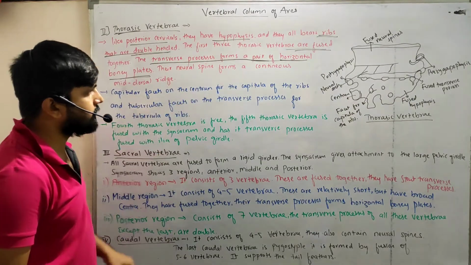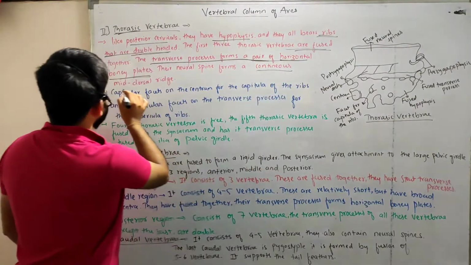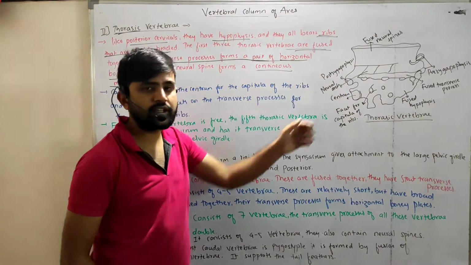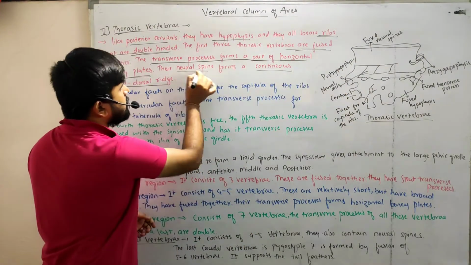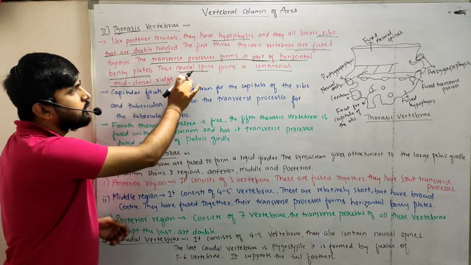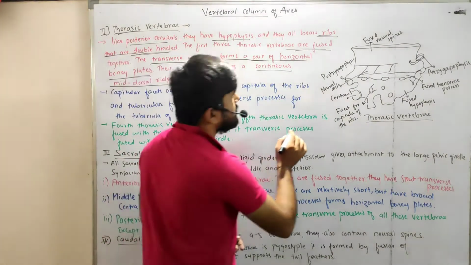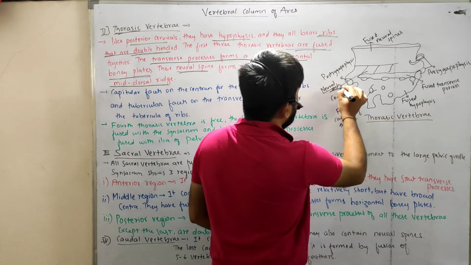Their neural spines form a continuous mid-dorsal ridge. This is the neural arch.